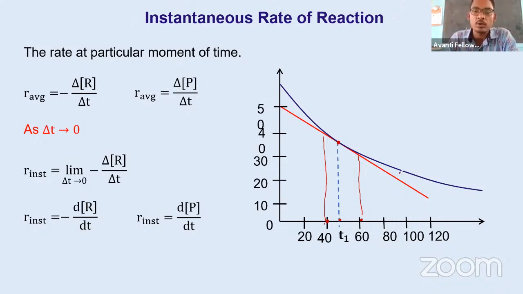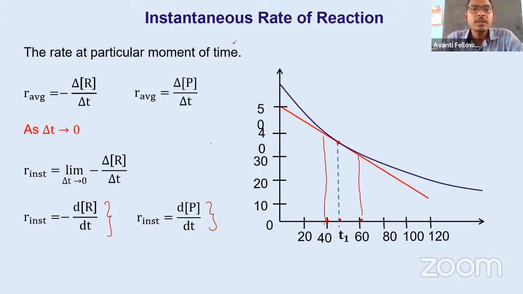Take its slope. Slope means tan theta for this one. This will give you the rate of the reaction, the instantaneous one. So in this case, you need not take the interval, but at that particular time, what is the change. I hope everyone understood how to find the average rate or instantaneous rate by using the graph, or directly without the graph also.